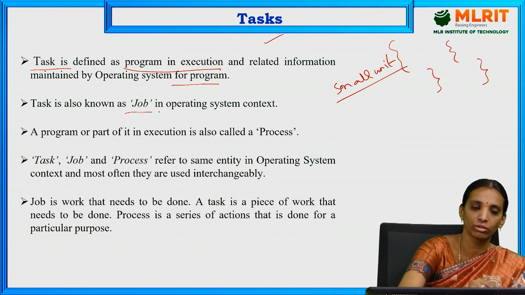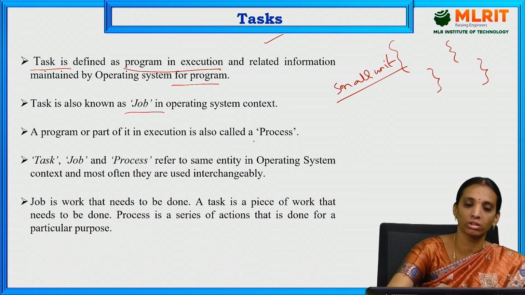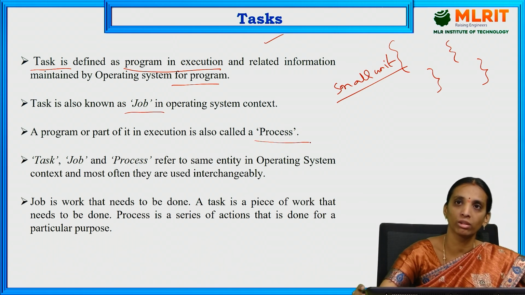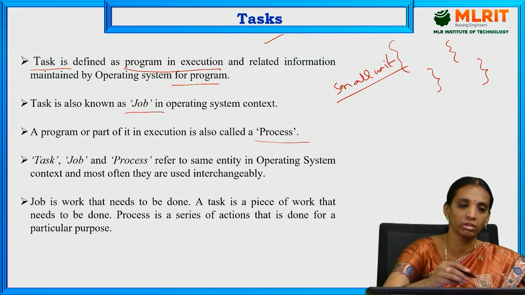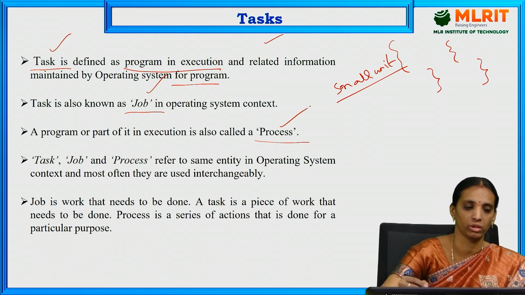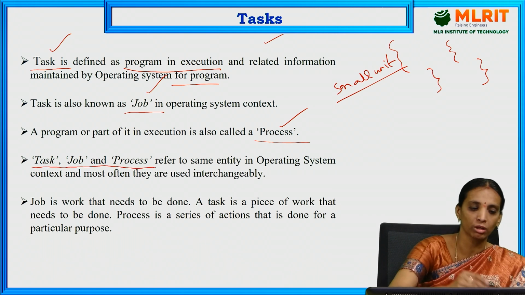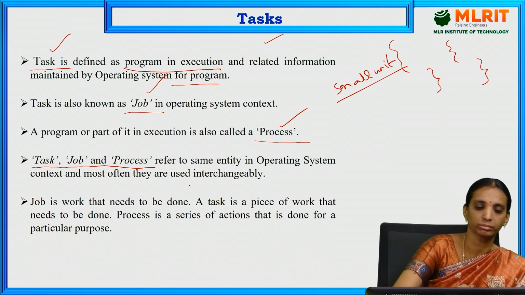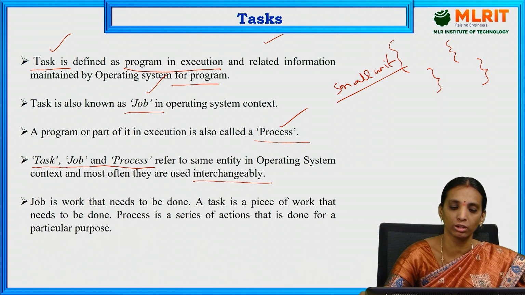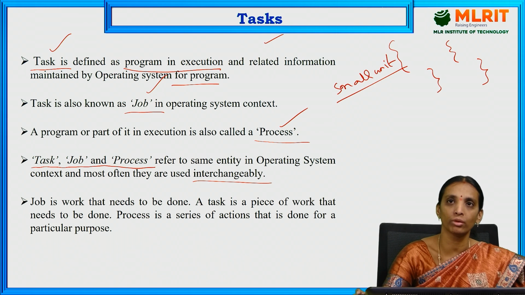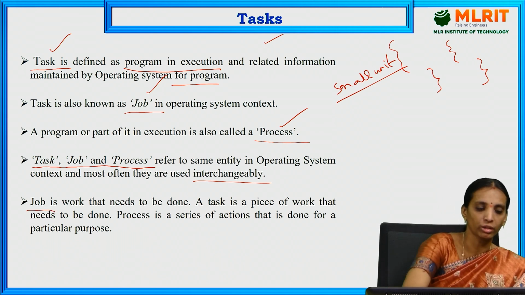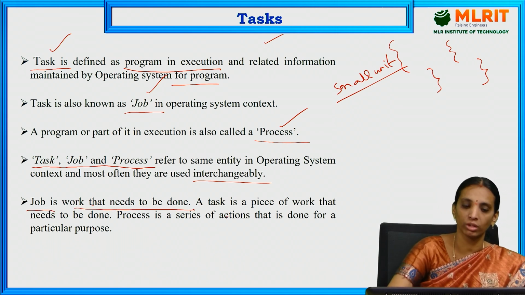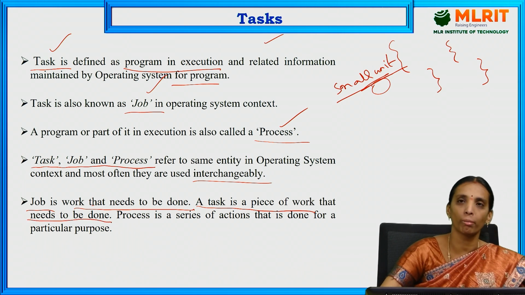It is also known as a job, and in some operating systems it is also called a process. Depending on the operating system, we name it either task, job or process. All three terms have the same meaning, but they are used interchangeably depending on the operating system used in that particular system. A job is nothing but the work that needs to be done. Here, as I said, the task is a small unit of work, a piece of work that needs to be done by the operating system.